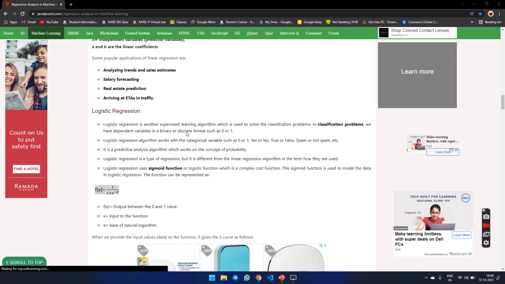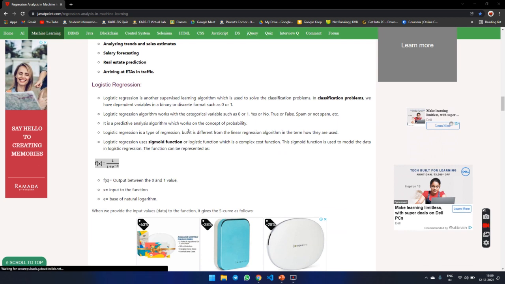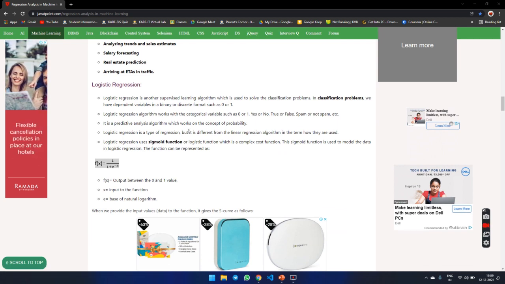Now we are going to logistic regression. Logistic regression is another supervised learning algorithm which is used to solve classification problems. In a classification problem, we have the dependent variable in binary or descriptive format such as 0 or 1. The logistic regression algorithm works on categorical variables such as 0 or 1, yes or no, true or false, scam or not scam, etc. It is an algorithm which works on the concept of probability.